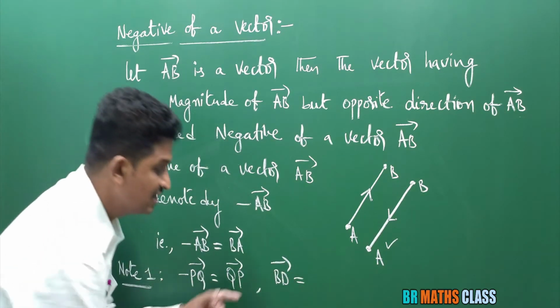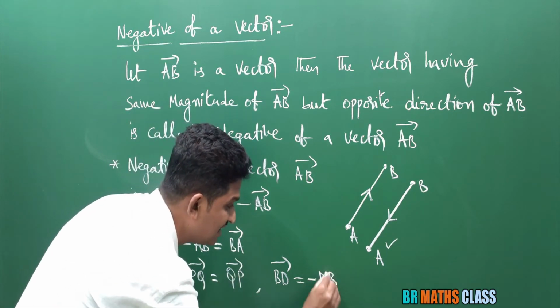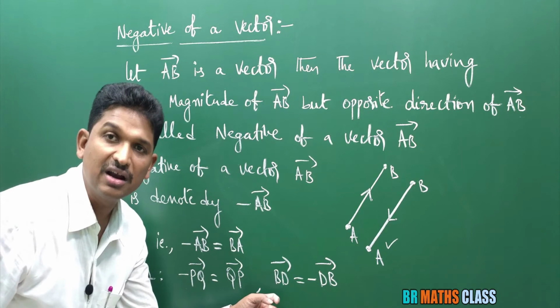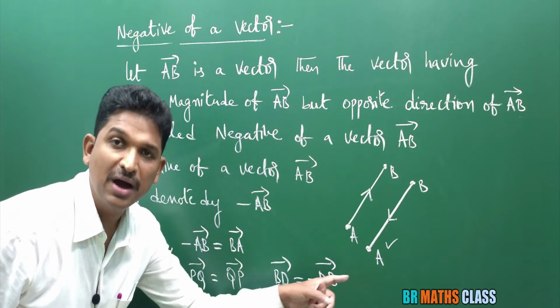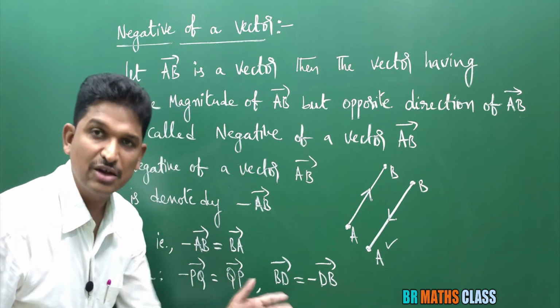You just interchange the initial point and terminal point. BD bar can be written as minus DB bar. What is the negative of vector DB bar? That is BD bar. It is just our convenience.